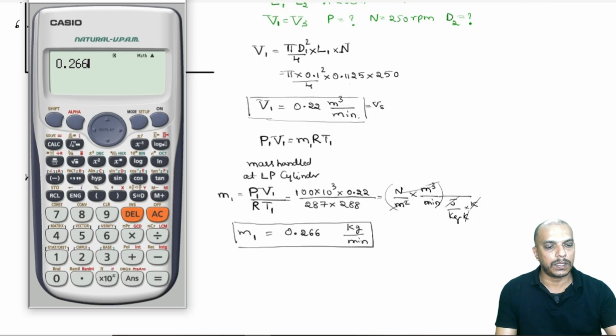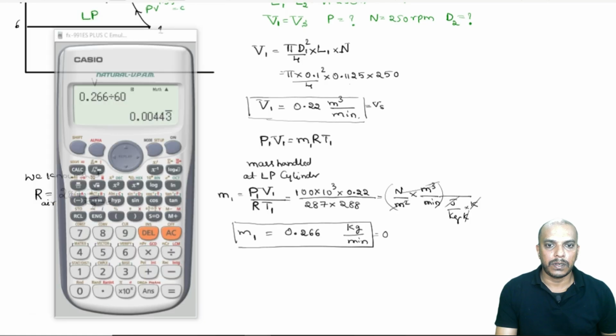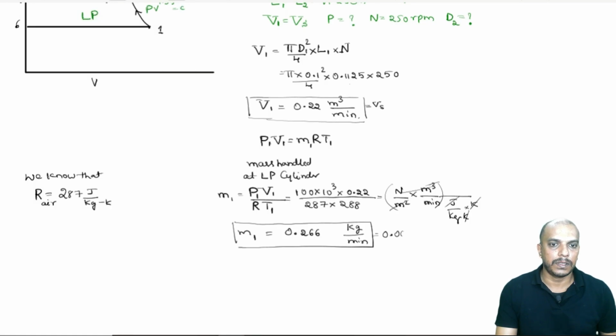So, 0.266 divided by 60 will give us 0.00443 kg per second. So, that will be the mass of air handled at the lower pressure cylinder in kg per second.